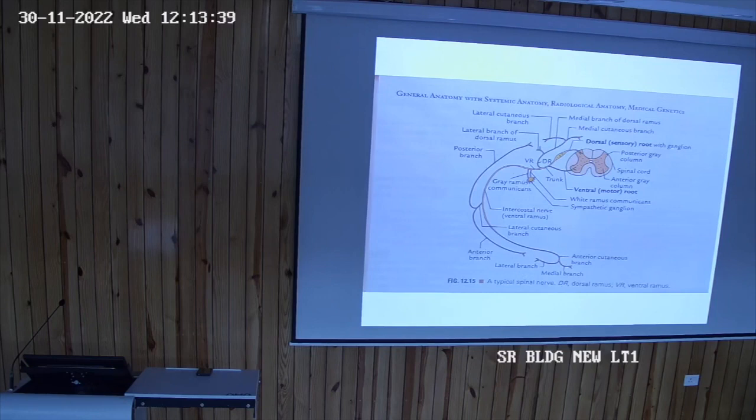The important nerves of it are the femoral nerve, obturator nerve, ilioinguinal nerve, iliohypogastric nerve, and genitofemoral nerve. All these are supplying the anterior abdominal wall and the anterior part of the lower leg.